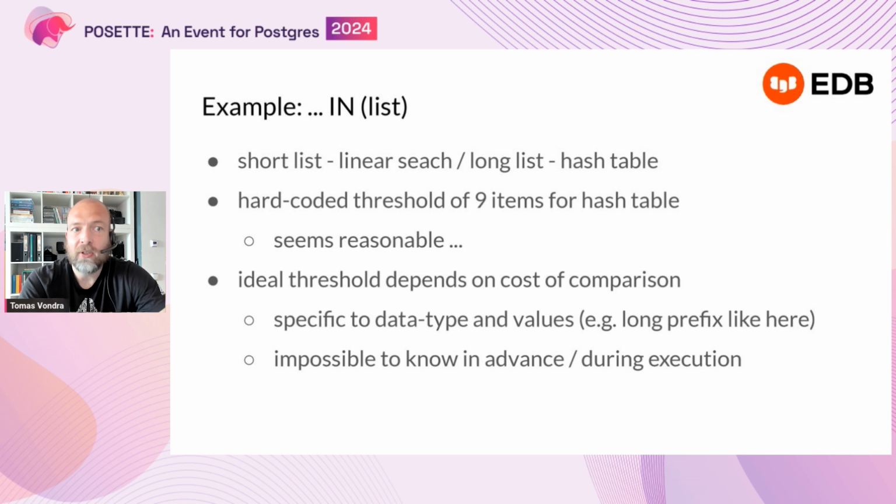The problem with this is obviously it's a decision that is hard-coded. The threshold is not perfect for all possible data types, all possible cases. And it's impossible for the database to know this in advance, right? So there's not much we can do to improve that. Maybe there is a way to make this more adaptive, to respond to the actual execution, but that's not implemented, right? So you can actually run into this.